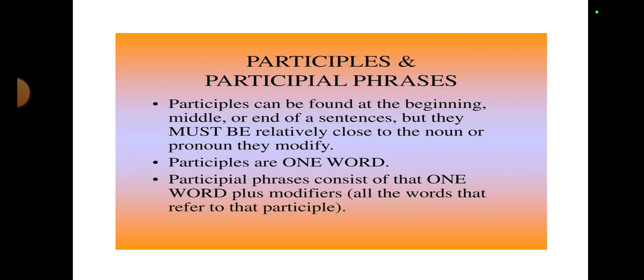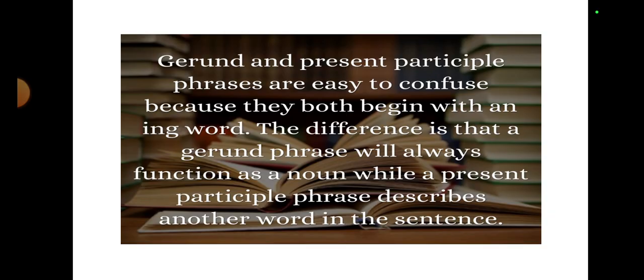And what is the function of adjective? It modifies some noun or pronoun. So participle phrases will be found closely near the pronouns or nouns. Secondly, you need to know that participles are one word, whereas participle phrases consist of that one word, the leading or head word, plus the modifiers.